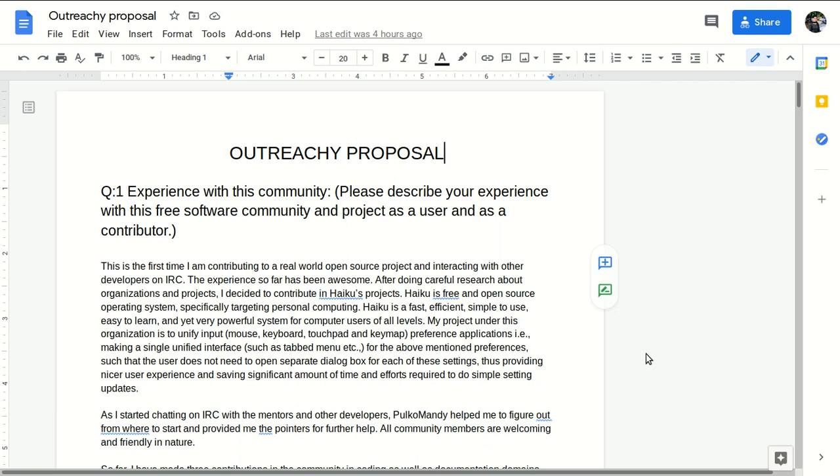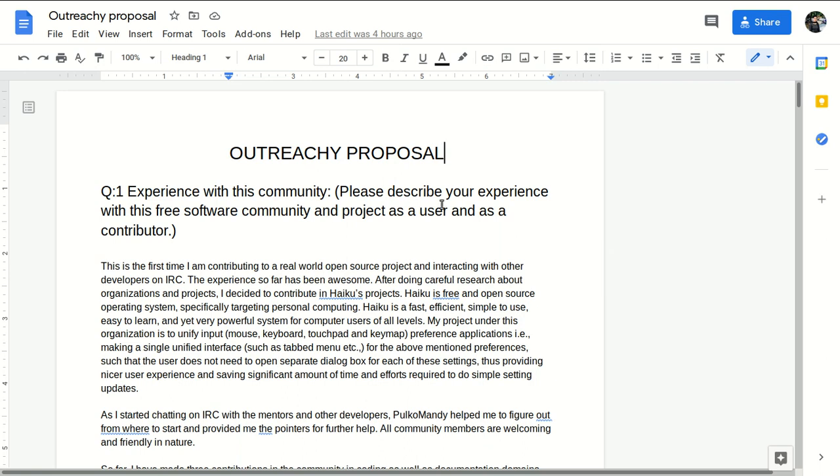Take a review from your mentor, like whether this proposal or this answer needs any changes or not. Give them comment access. If your proposal needs some changes, they will ask you and you have to make those changes in your answers. And when they give you a green flag, like your proposal looks good, at that time you will copy and paste the answers from your Google Doc into the Outreachy answers and then submit your final proposal. This is what an Outreachy proposal is like.